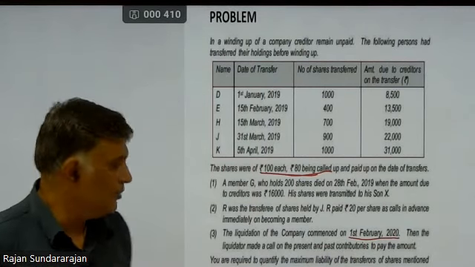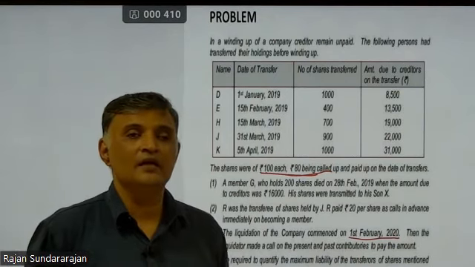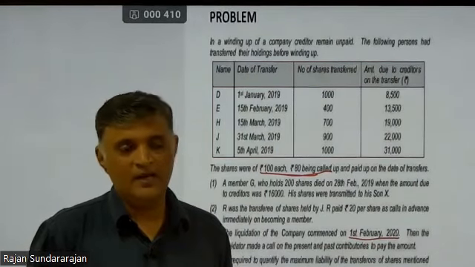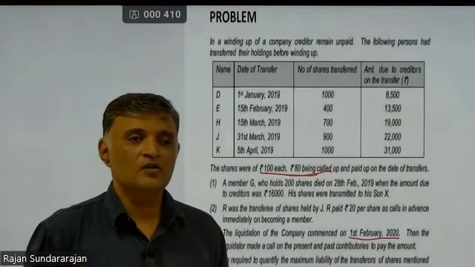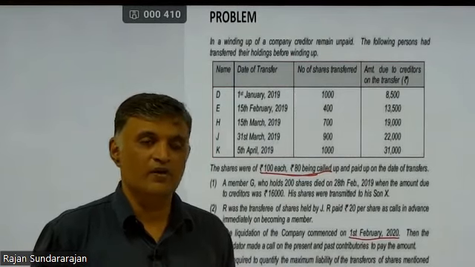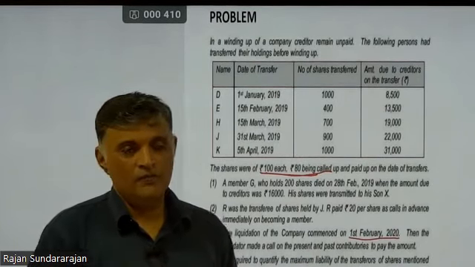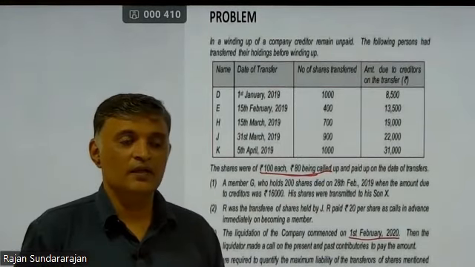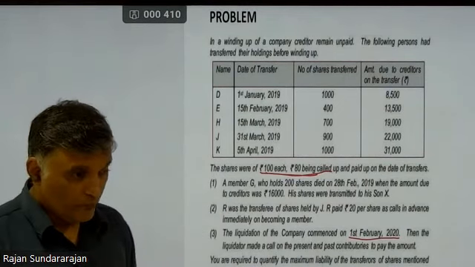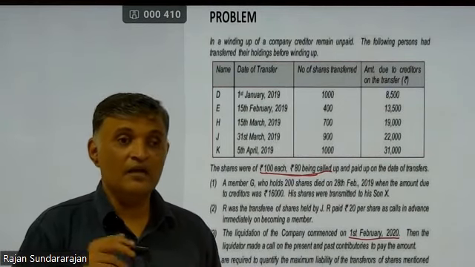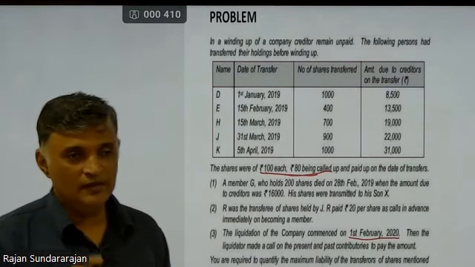Who are B list of contributory? When the company goes into liquidation, the liquidator will first sell or realize all the assets available in the balance sheet, right? With the available amount, he will start settling all the expenses on liquidation, his own remuneration, then preferential creditors, debenture holders, unsecured creditors. He will start paying them off. Just in case the amount is not sufficient, then he will ask the existing shareholders, called the A list of contributories. Even if it is insufficient, if they are unable to pay, then they will make a call on the B list of contributories. That is very important.